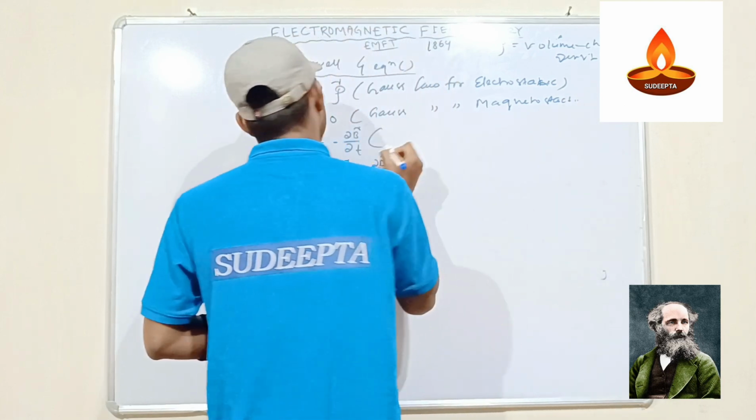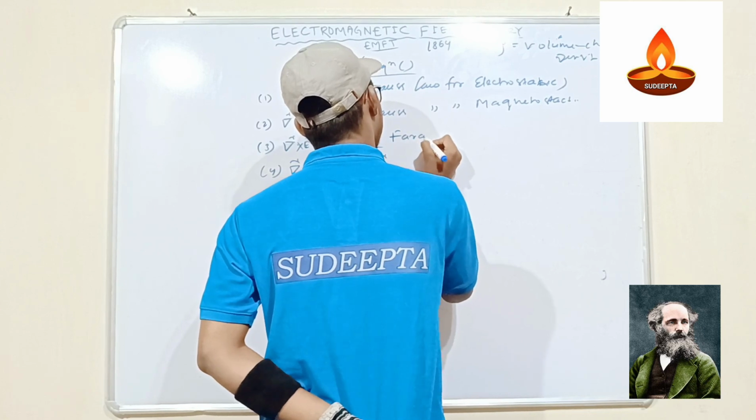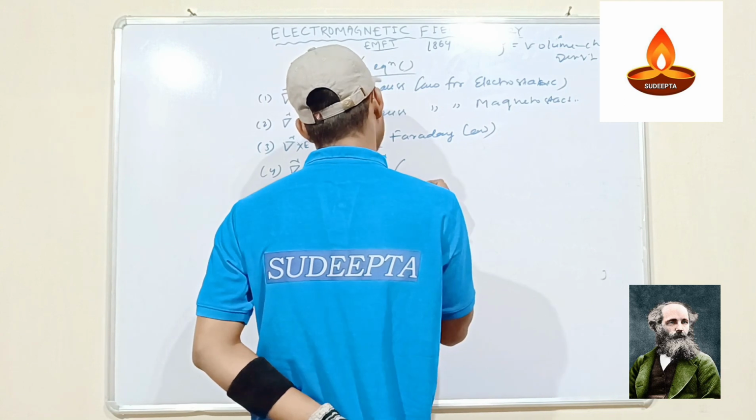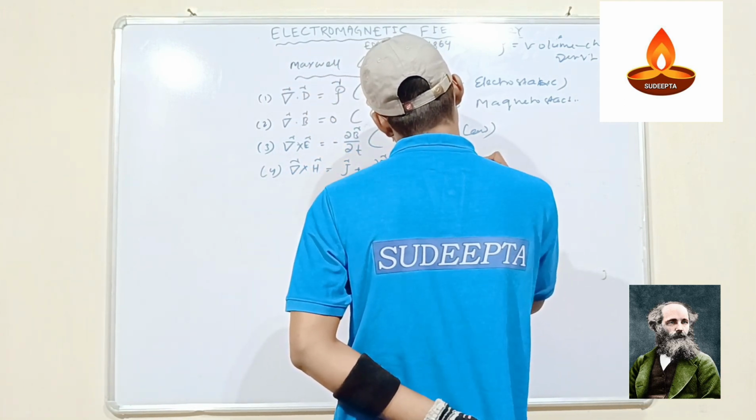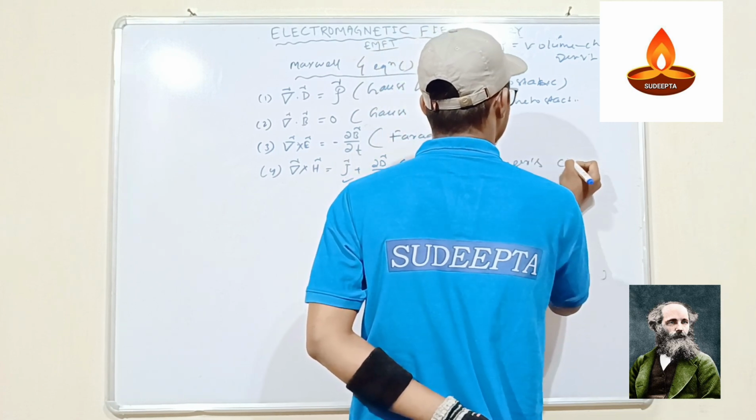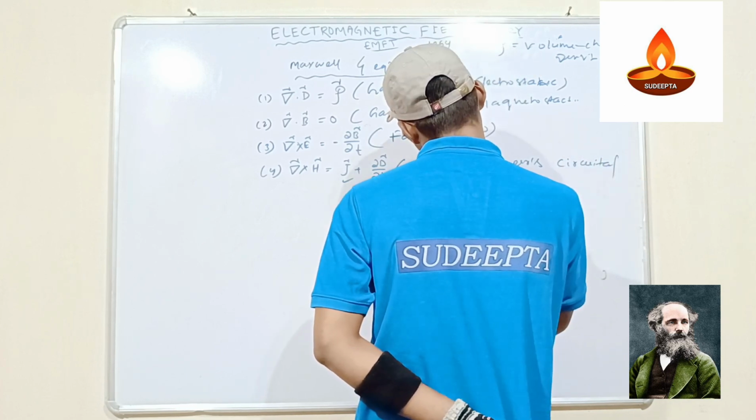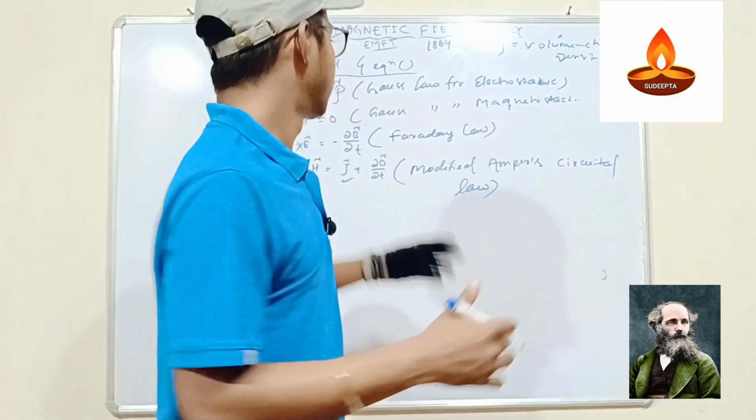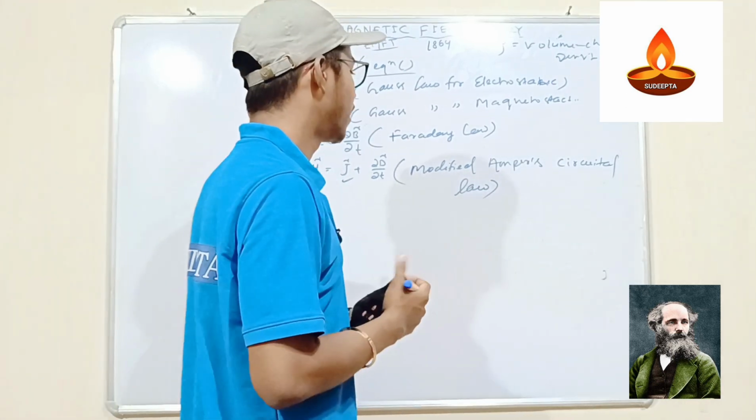Okay, the third equation is going on the Faraday law. You know, that is the Faraday law principle. And the fourth equation is going on the modified Ampere's circuital law. So these are the four equations. First is Gauss law for the electrostatic, second is Gauss law for the magnetostatic, third is the Faraday law, and fourth is the modified Ampere's circuital law.